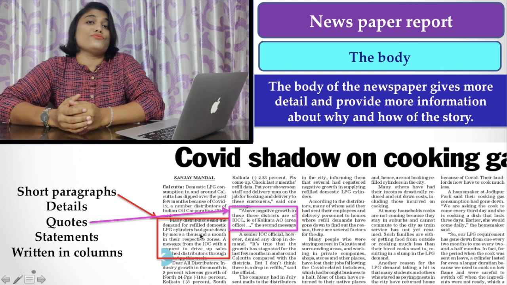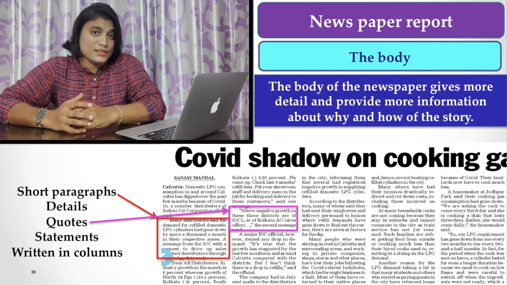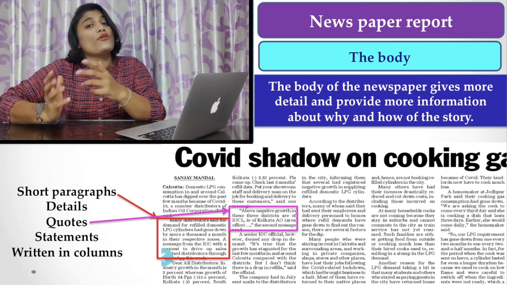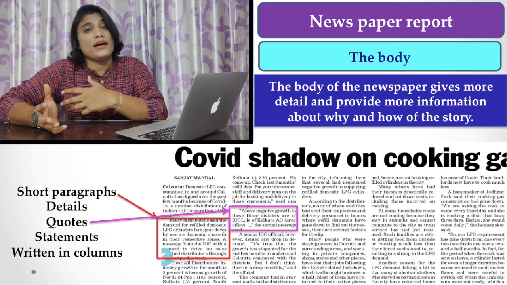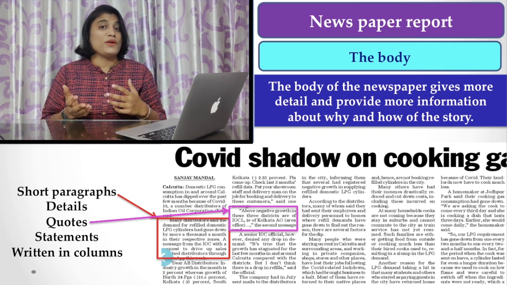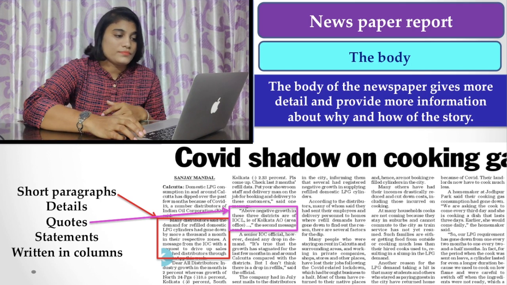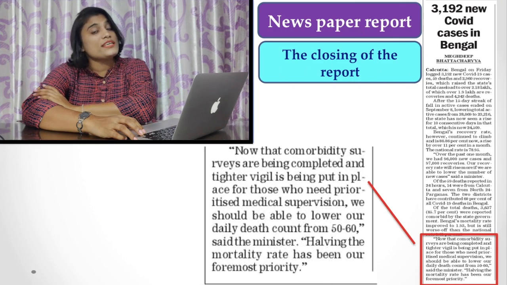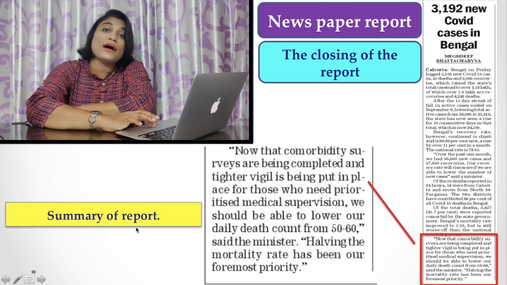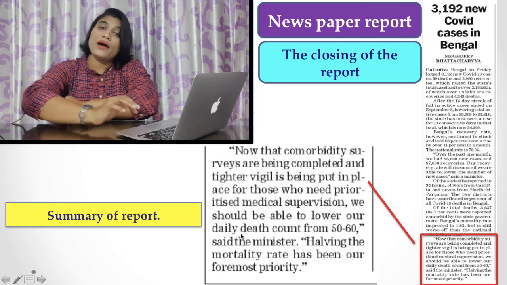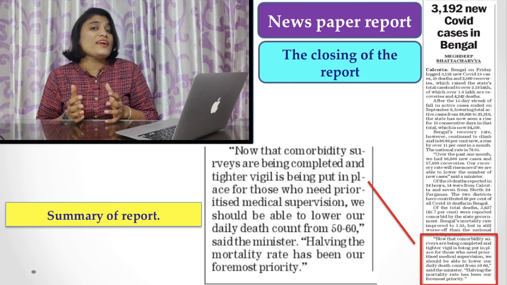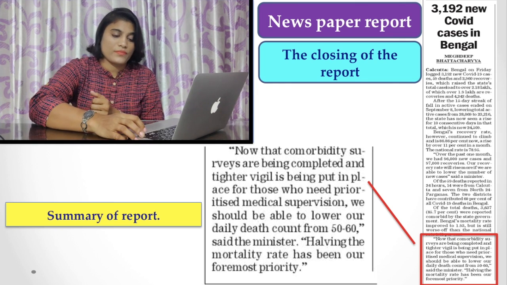When you are going to write a report, you must keep in mind that in the body part you must mention some quotation or something said by someone. It will help you to score more marks. Now the closing part. This closing part is the summary of the whole report. So keep in mind what you have developed in the body part, and make a summary of it at the end of your report.